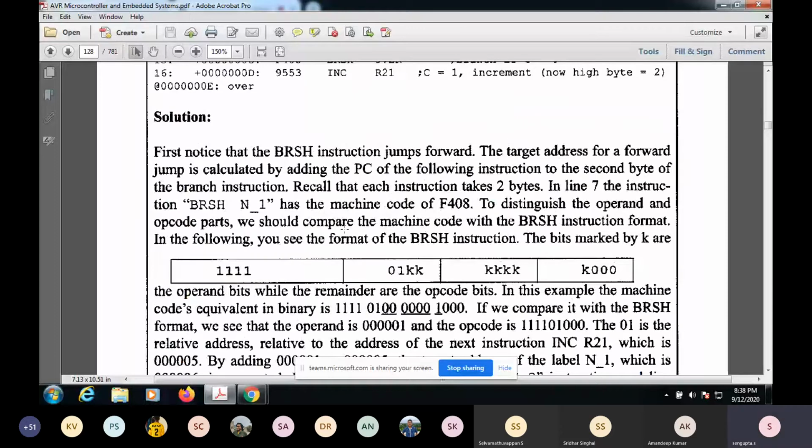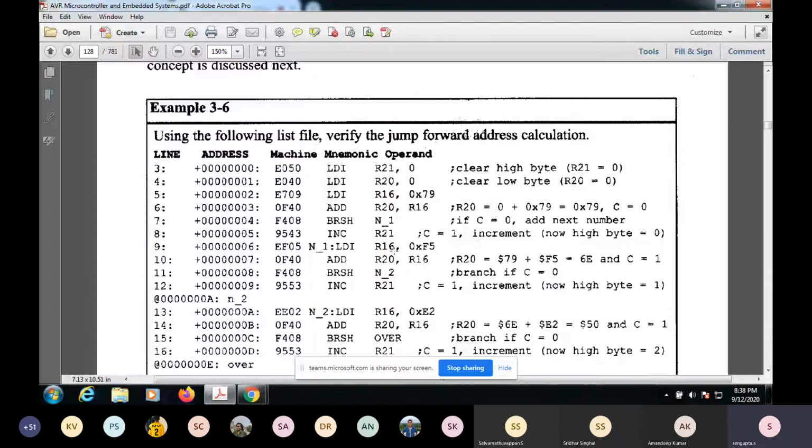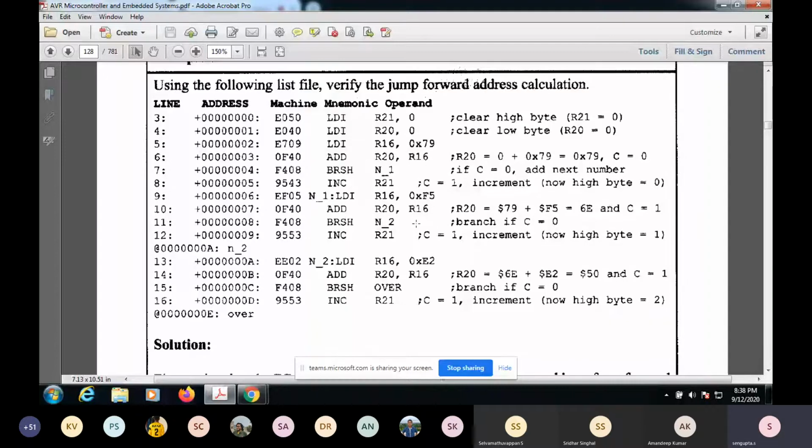So this is the branch short jump. This is about the relative jumps. One interesting thing I think somebody had asked about: let's say that you go to N2 here. What is your N2? Here you go from N1 to N2. So the difference in the location address is what is to be added to the relative.